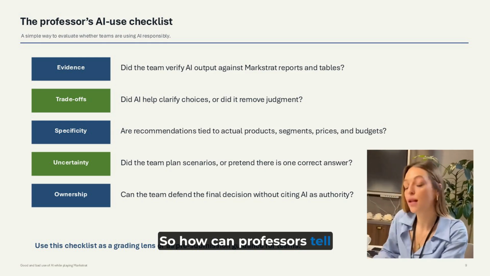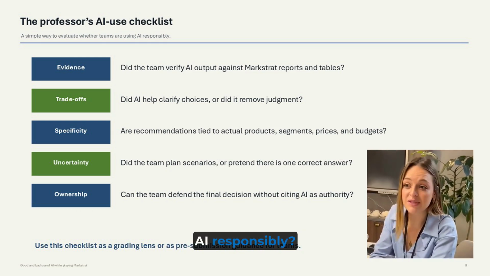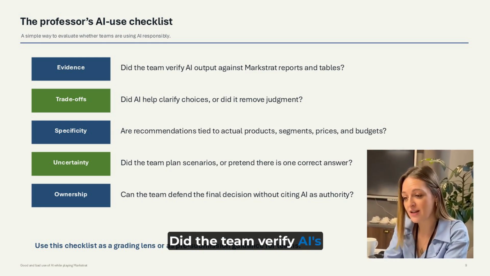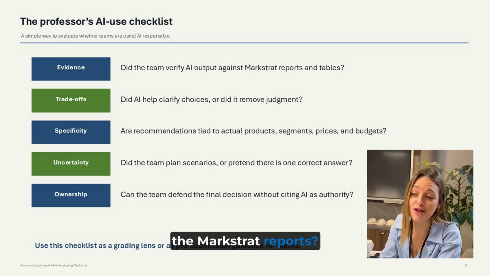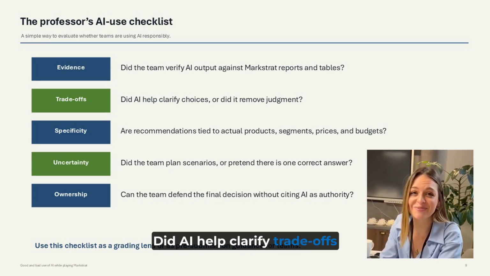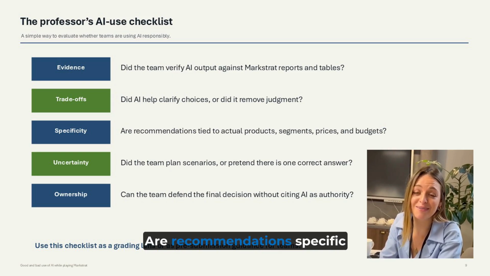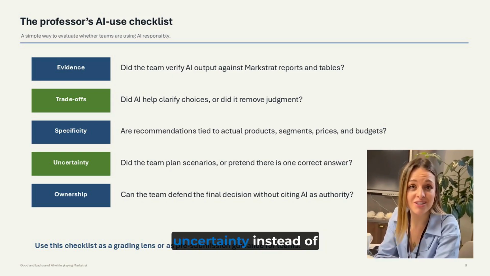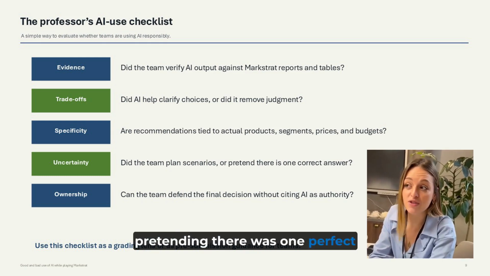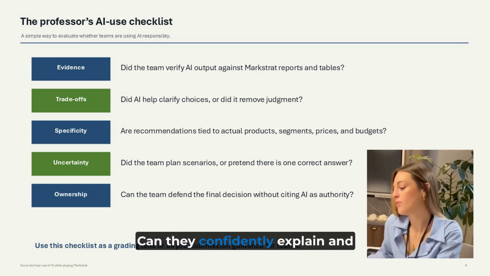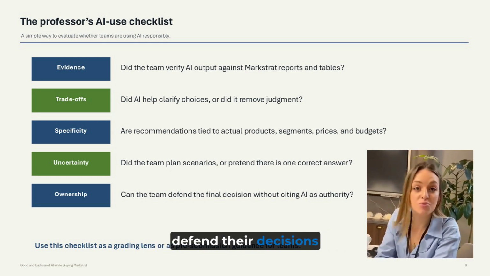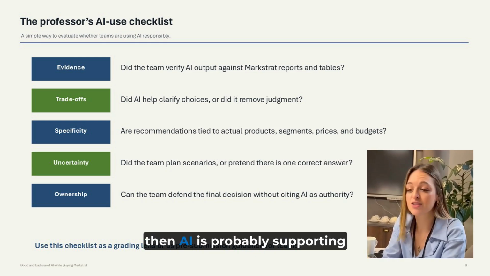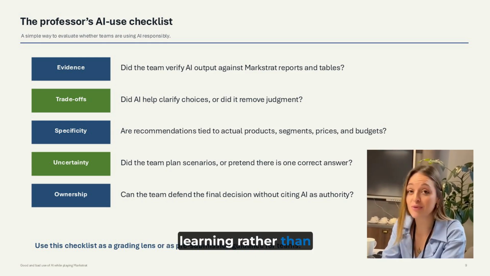So how can professors tell whether teams are using AI responsibly? We've found five simple questions are usually enough. Did the team verify AI's recommendations against the Markstrat reports? Did AI help clarify trade-offs rather than eliminate judgment? Are recommendations specific to the team's own products, segments, and strategy? Did the team acknowledge uncertainty instead of pretending there was one perfect answer? And finally, can they confidently explain and defend their decisions without saying "ChatGPT told us to do it"? If the answer is yes, then AI is probably supporting learning rather than replacing it.